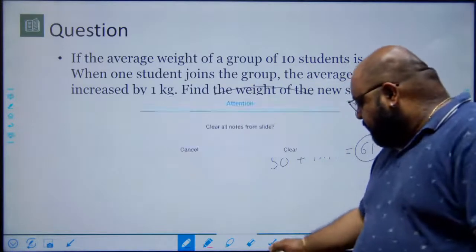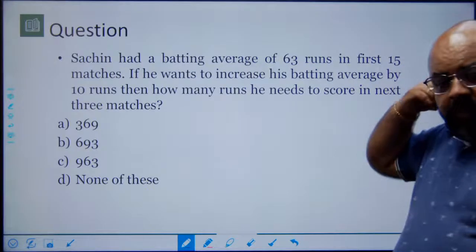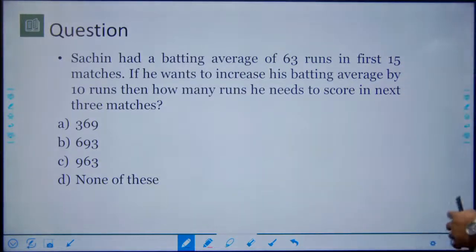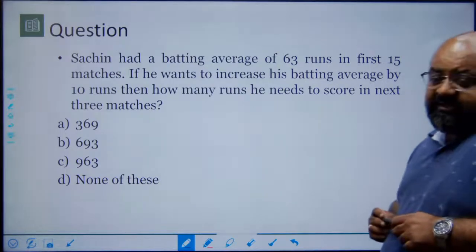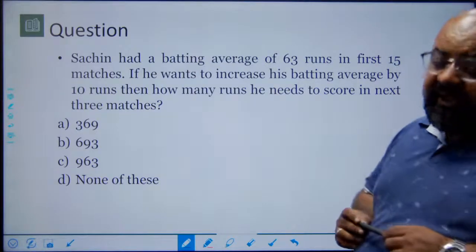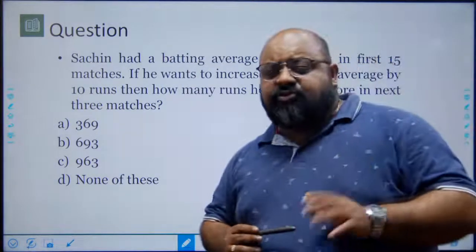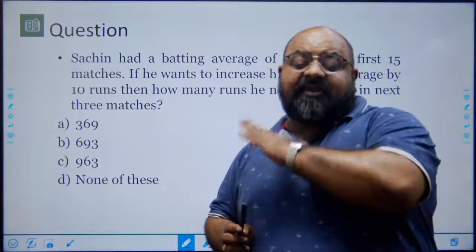Moving on then. Again, a question that has been asked earlier says, Sachin had a batting average of 63 runs in the first 15 matches. So he's played 15 matches, his average is 63, which means I can safely assume that Sachin has scored 63 in each of the 15 matches that he has played.